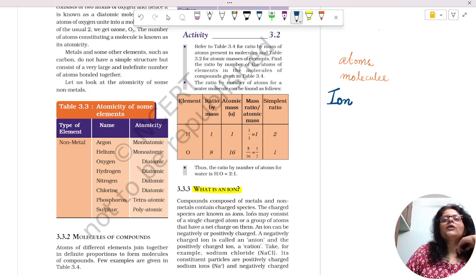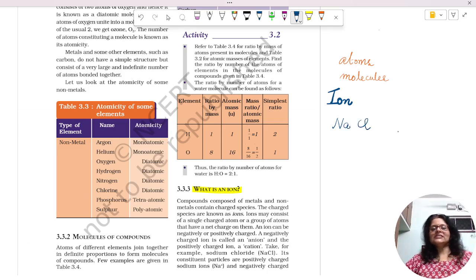Sometimes a compound, for example, we are taking NaCl. In the periodic table, the left hand side contains mostly metals and the right side contains non-metals.